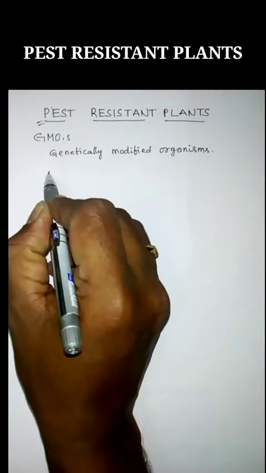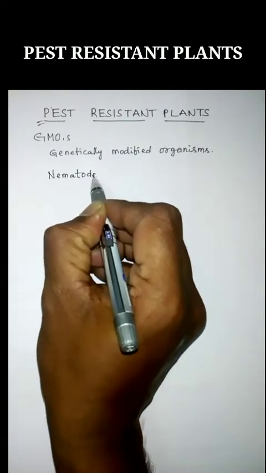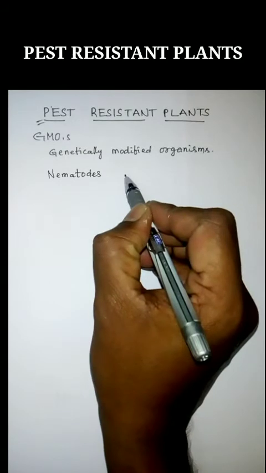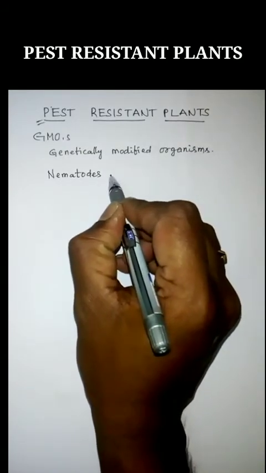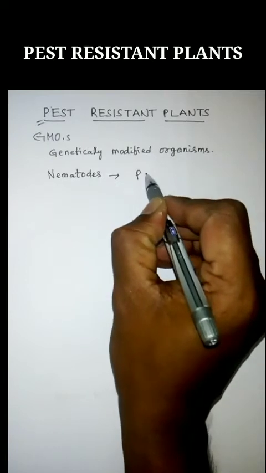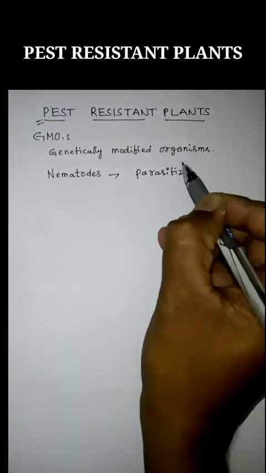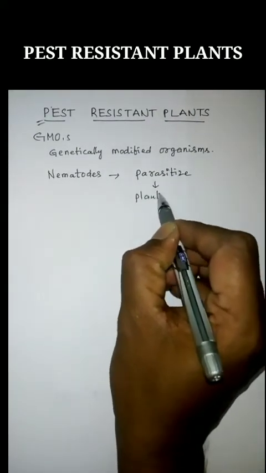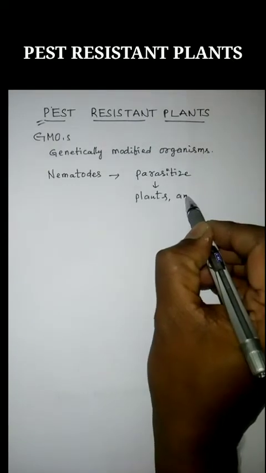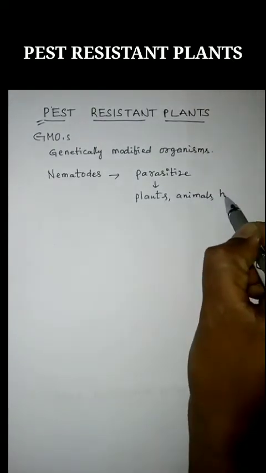We have several nematodes. Nematodes are organisms which belong to the Nematihelminthes group. These nematodes parasitize a variety of plants and animals, including humans.